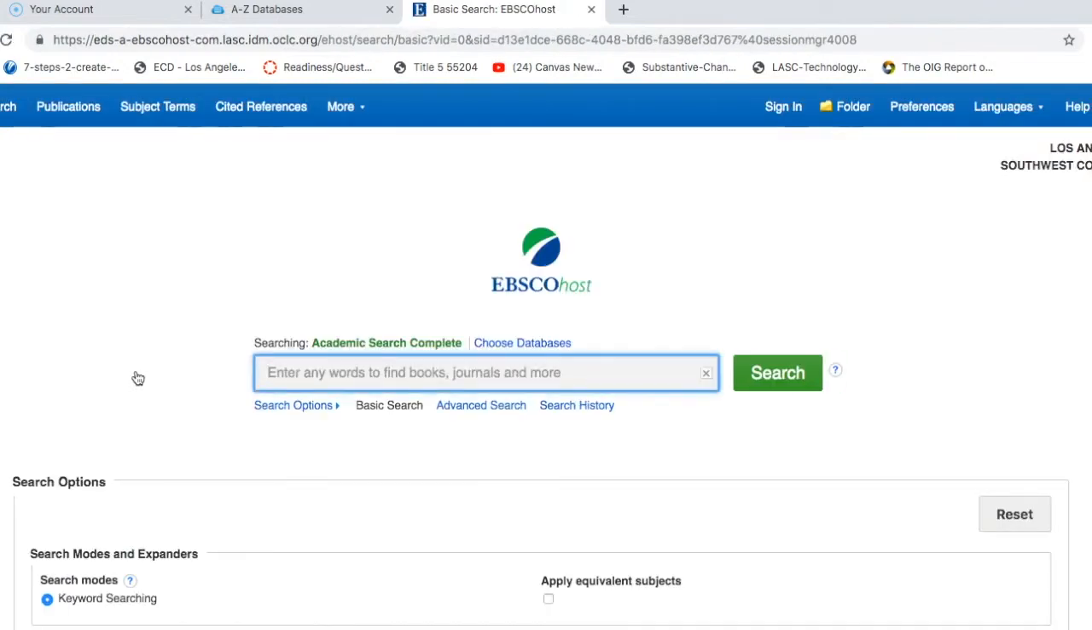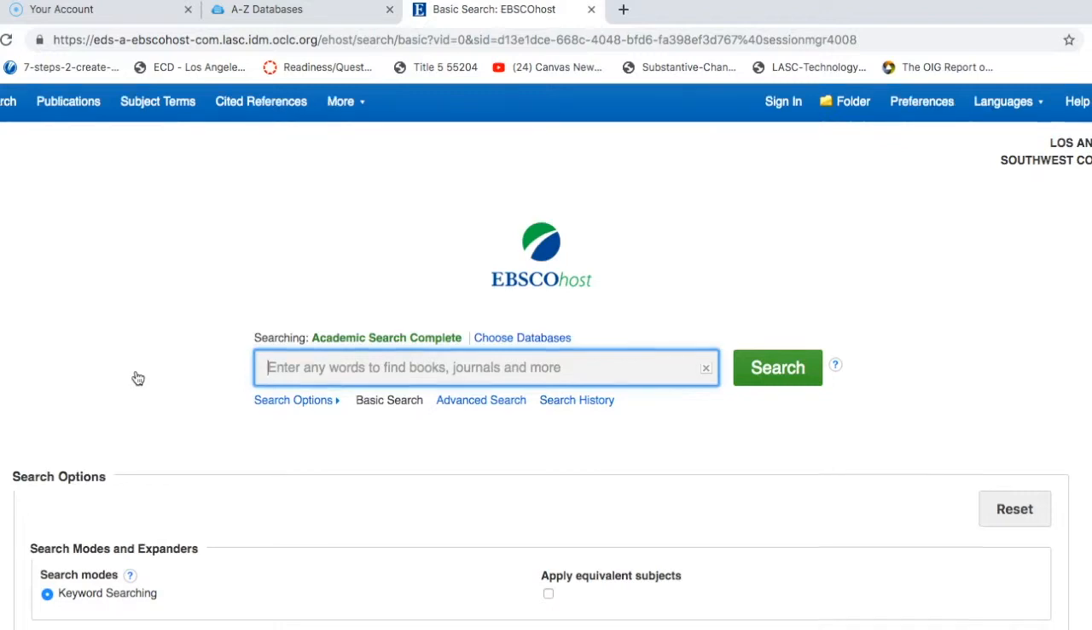If you are on campus and either using a campus computer or connected to the campus Wi-Fi, it will recognize that you're an LASC student and you won't have to log in. I've already logged in, so it didn't make me log in. If you are at home or off campus, you will have to log in, and there'll be instructions for how to log in on the website when you go to it. It just has to do with using things like your ID number. So you'll just have to log in if you're not on campus. Keep that in mind. All right, so this is the homepage for Academic Search Complete.